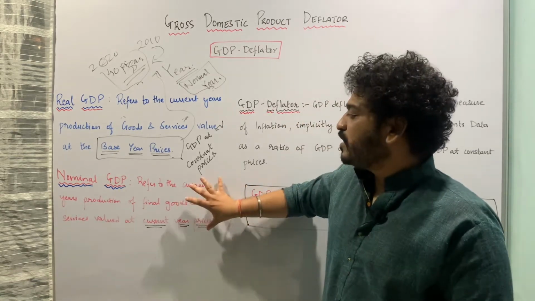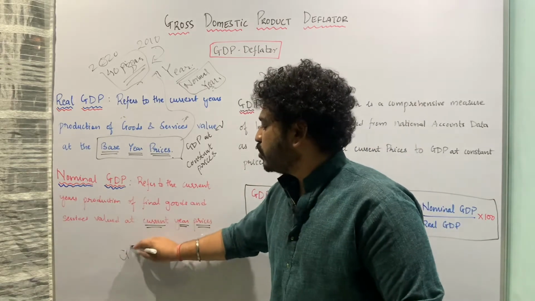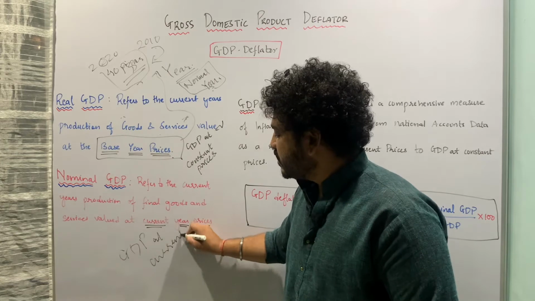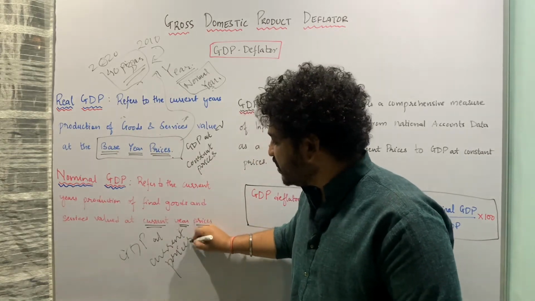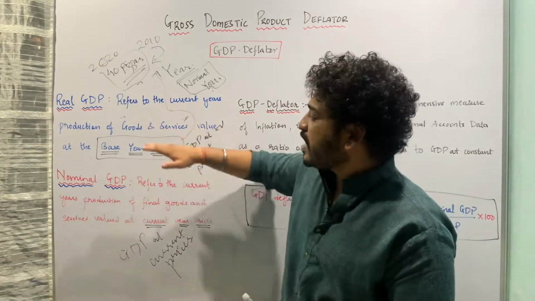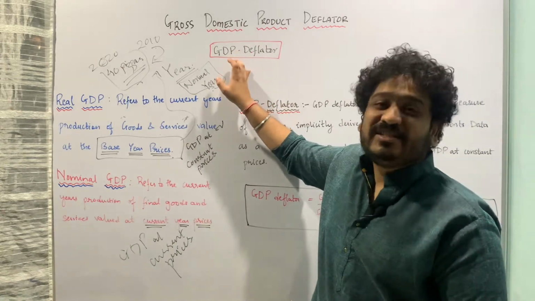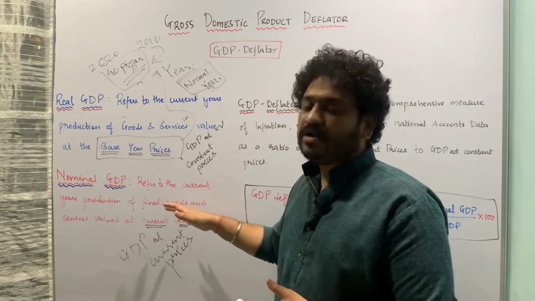This is what nominal GDP means, and it is also called the calculation of gross domestic product at current prices, because I am looking at current year's prices. So this is alternatively called GDP at current prices. Why these two concepts are important is to derive our formula for something called GDP deflator. That is why I gave you a background of these two concepts.